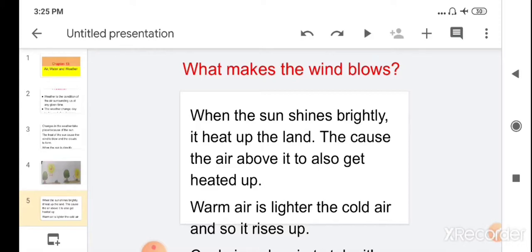So children, your homework is to read this chapter and make a table. You have to make a table of a week, like Monday, Tuesday, Wednesday, and you have to notice the weather and write it down. You have to write down the weather information day to day.